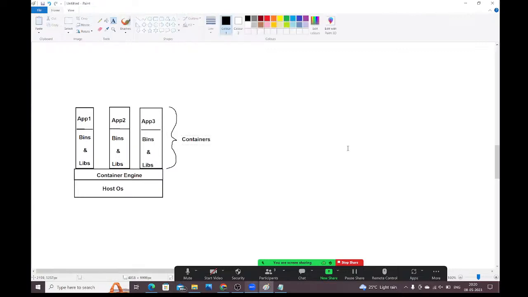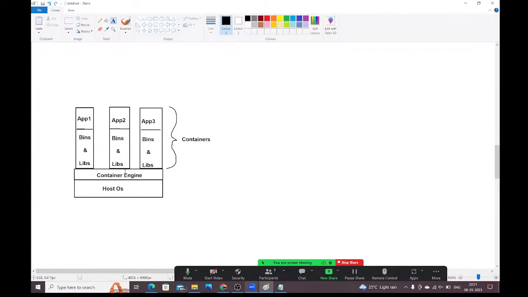Observe carefully, guys. Here I am not installing multiple guest operating systems. Instead of installing multiple operating systems on the single machine, we are going for the containerization concept. Whatever the development stack is required for application execution, we are going to create as one container in the host operating system. You no need to install the hypervisor.